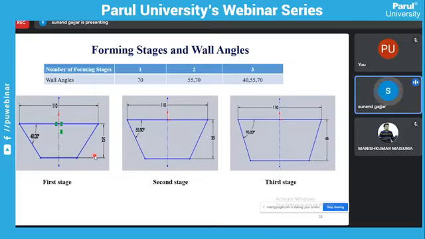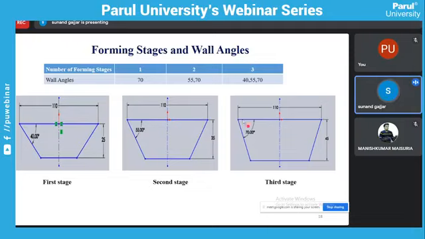In single stage, here we can observe the diameter will be 110, with a 40-degree wall angle and 25 height. If we use single stage, this is the single stage 70-degree wall angle, and we form the part directly, so we directly get the 45 height and 70-degree wall angle.